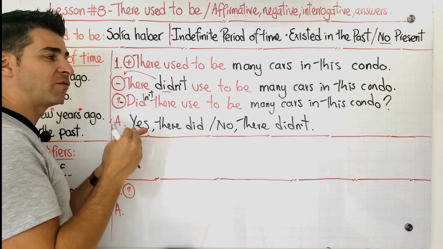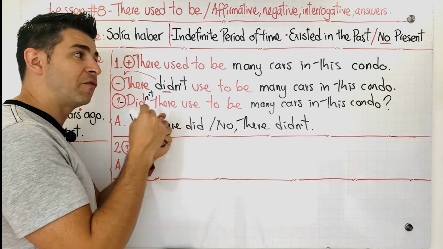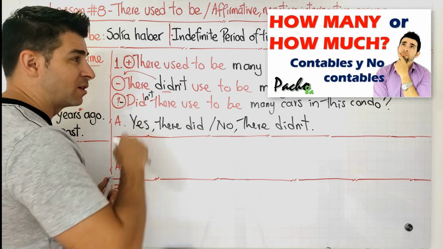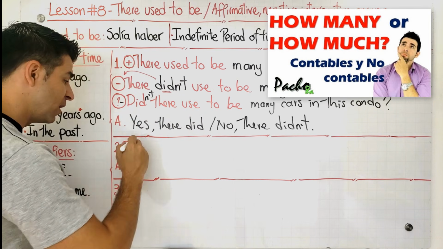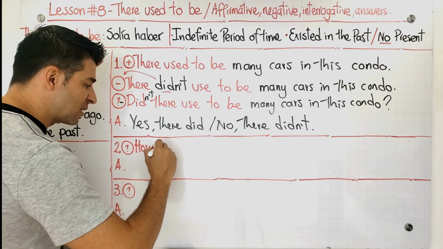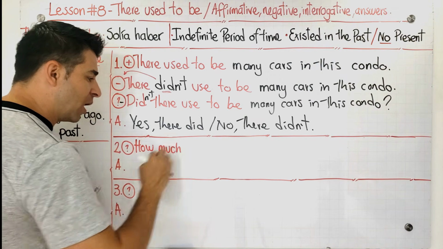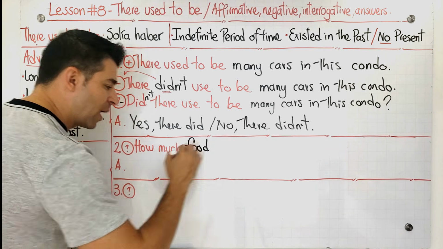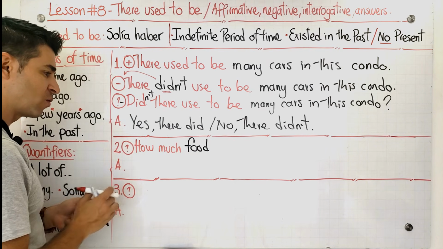Remember that in here we have to pay attention to the usage of how many or how much, and if you have doubts about it, just watch this class. It is going to be very important for you. In this case, we're going to say what? How many or how much? In this case it is how much. How much what? How much food. Okay? That's going to be the starting of the question.